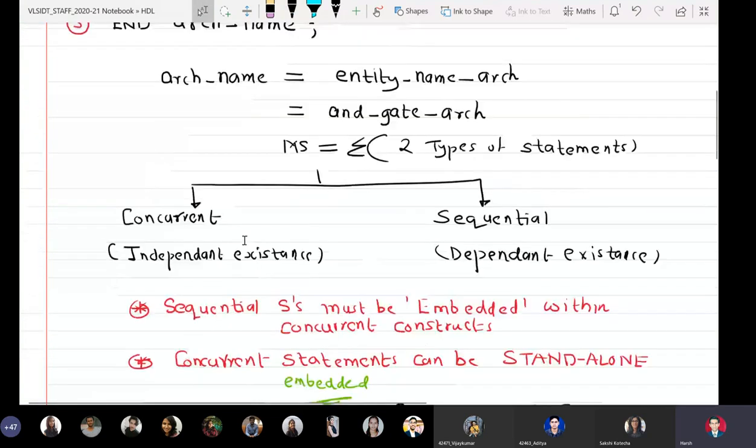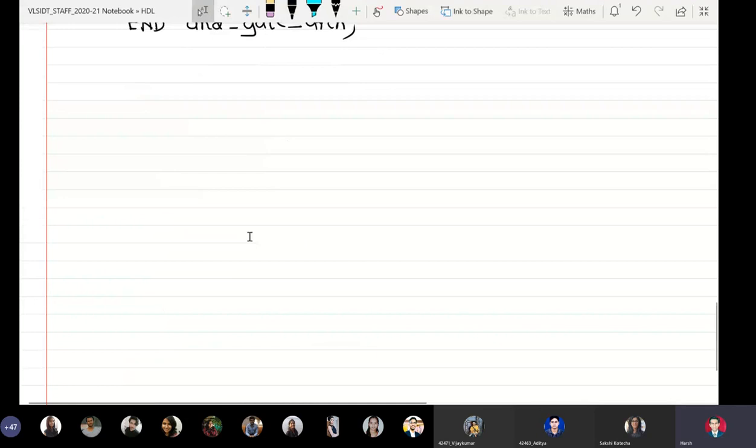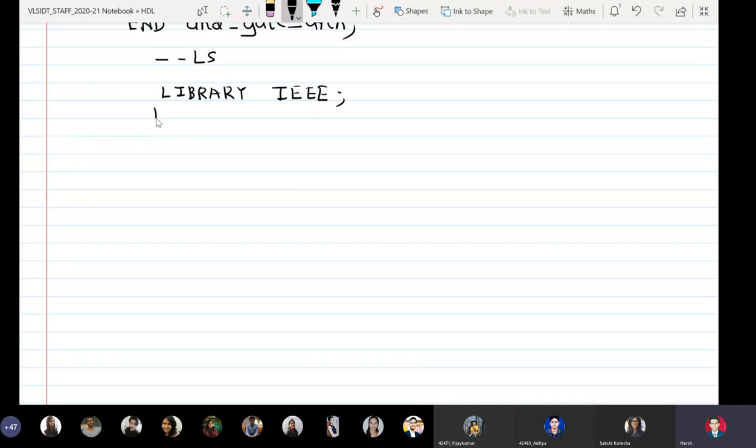So now what we will do, we will write the entire VHDL model for an AND gate starting from library statements. Okay, it will be a revision for you. Okay, so I will just say comments library statements. I will say library IEEE semicolon, use IEEE.std_logic_1164.all.